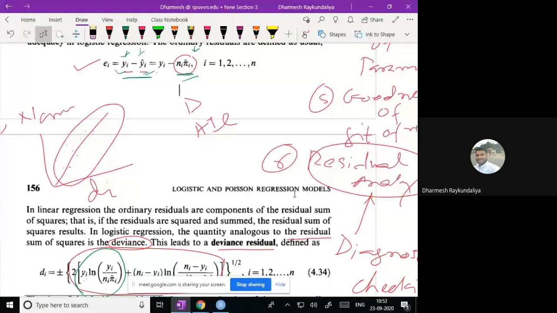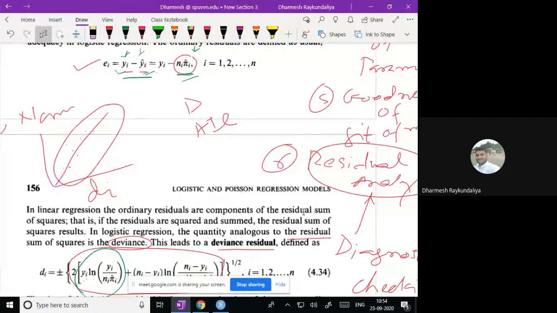In the second semester in regression analysis, we studied the ordinary residuals, then standardized residuals, studentized residuals, R-student residuals, and PRESS residuals. These all residuals we have seen for the diagnostic checking of a regression model. In diagnostic checking, we go for the scaling of residuals and try to identify which residuals have a normal distribution and stabilized variance. Those residuals we usually use for diagnostic checking.